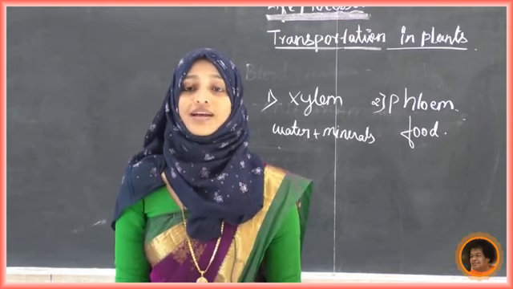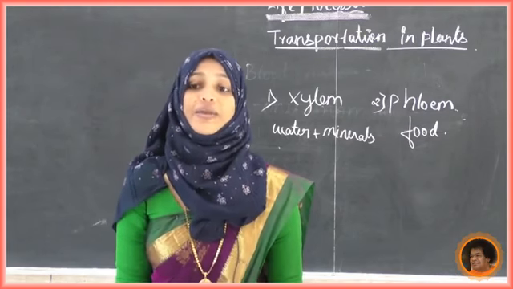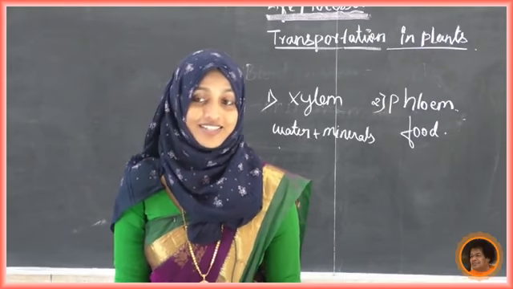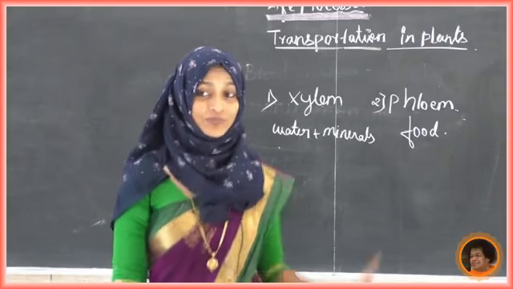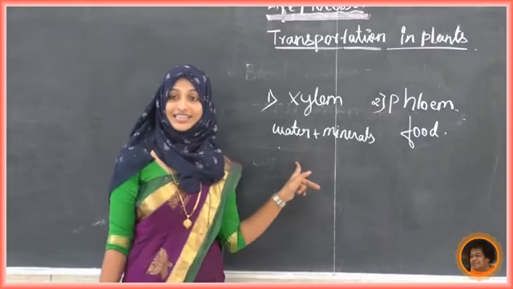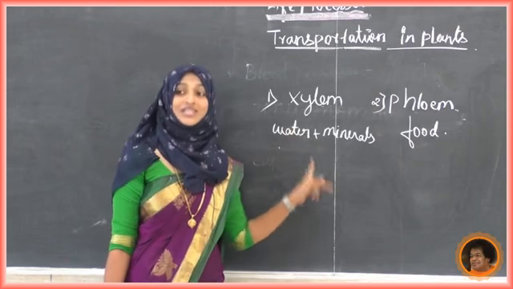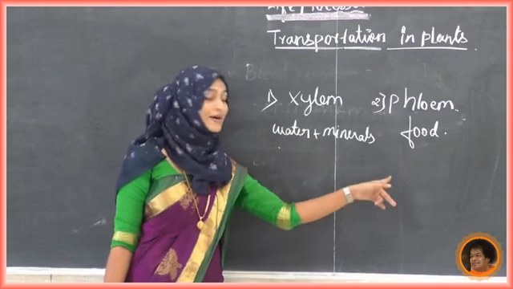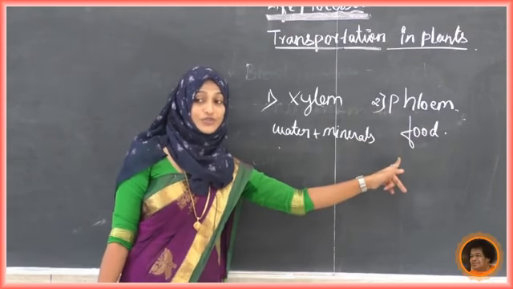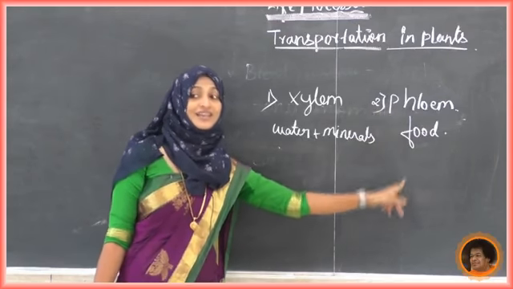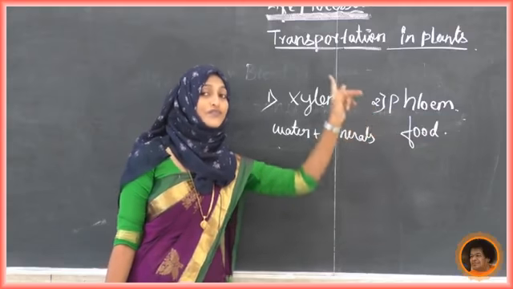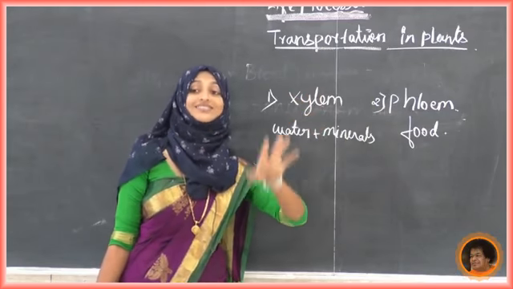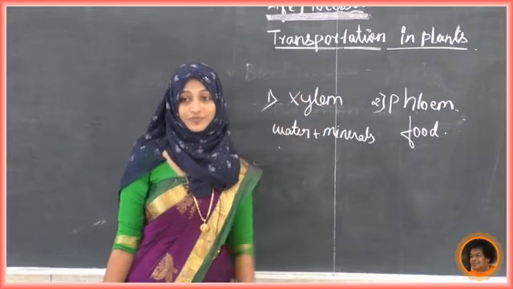Now, in these 2 transport systems, we know that there are 4 different types of components we have studied in 9th standard. Just remember that. In xylem: tracheids, xylem vessels, xylem parenchyma, xylem fibers. What about the phloem? In phloem: sieve tube, companion cell, phloem parenchyma, phloem fibers. These are the 4 different components present in xylem and phloem.